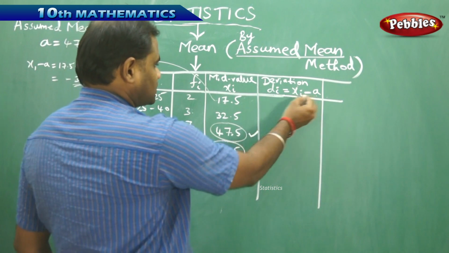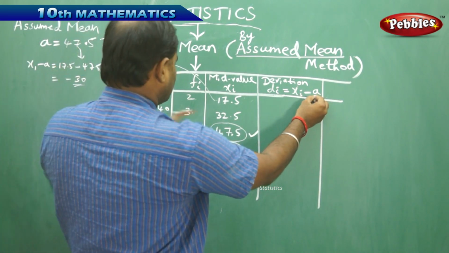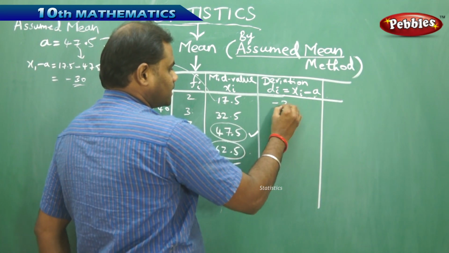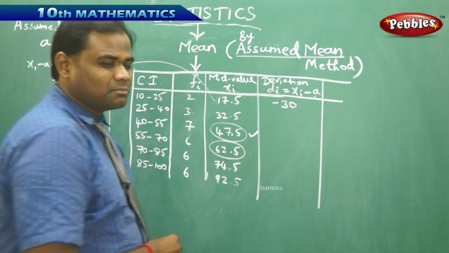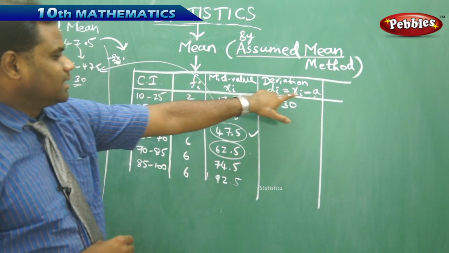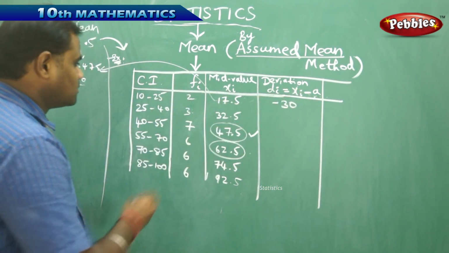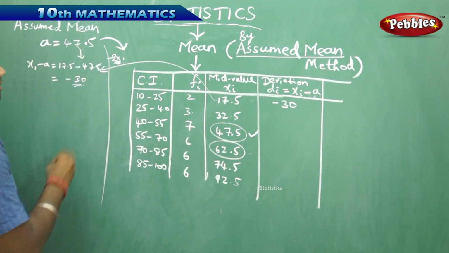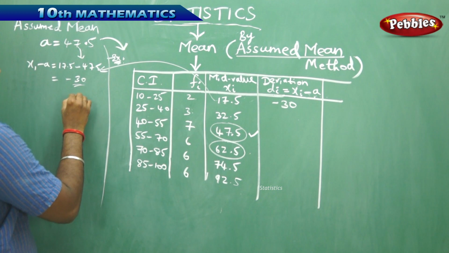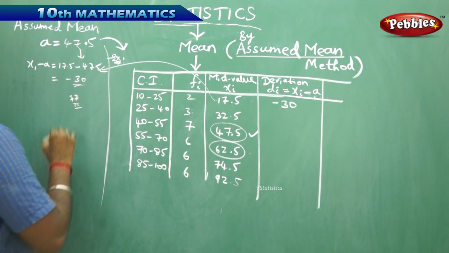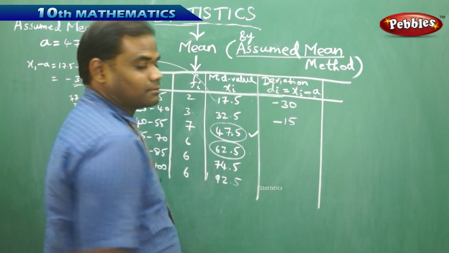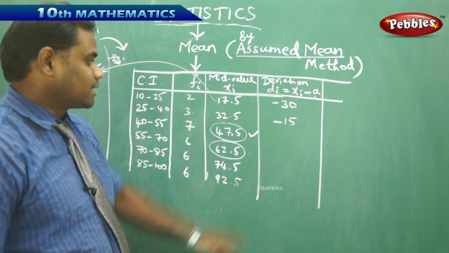So when I subtract the assumed mean 47.5 from the first mid value 17.5, I get minus 30. Similarly, proceeding with x2, which is 32.5 minus A, that gives me 32.5 minus 47.5, which is negative 15 for the second row.